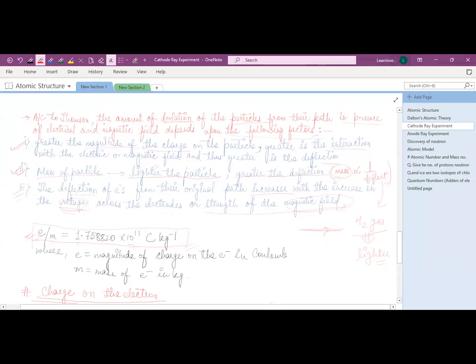So first factor is the magnitude of the charge on that particle, means how much charge is on that particle. If the magnitude of charge is more, then the deflection will be more.